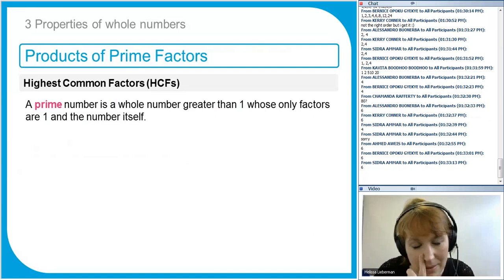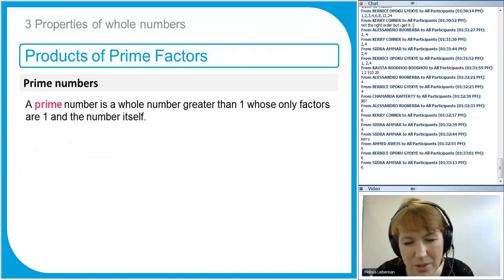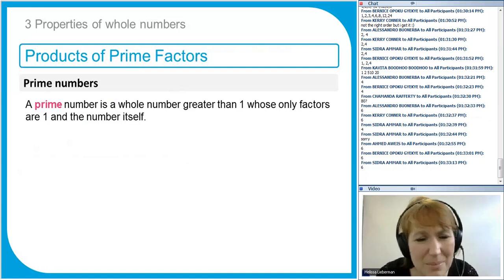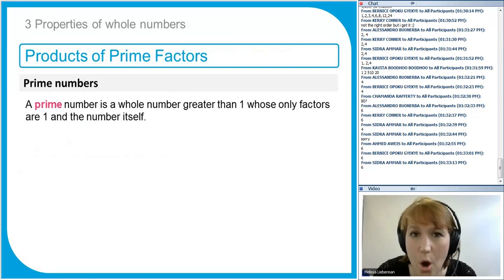Now, just one last thing, and I'm going to go over time, I think, because I want to show you how to write numbers as products of prime factors. Now, we met prime numbers already, so I'm going to go through this slide quite quickly. A prime number is a whole number greater than 1, so it doesn't include 1, whose only factors are 1 and the number itself. So we met that briefly before.